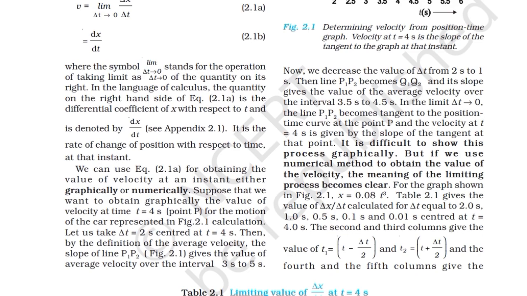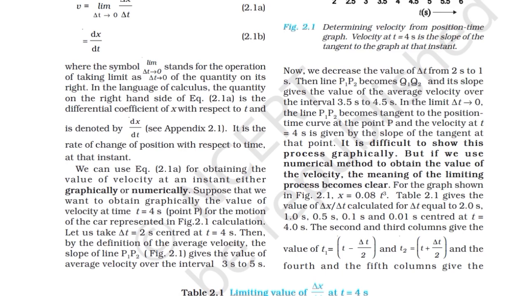It is difficult to show this process graphically, but if we use a numerical method to obtain the value of velocity, the meaning of the limiting process becomes clear. For the graph shown in figure 2.1, x = 0.08 t³. Table 2.1 gives the value of Δx/Δt, calculated for Δt equal to 2.0 seconds, 1.0 seconds, 0.5 seconds and 0.1 seconds.